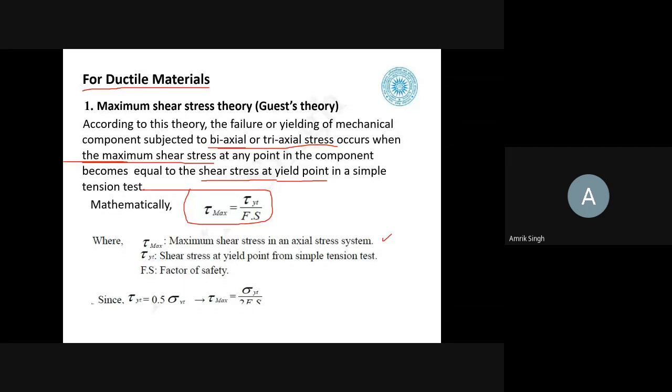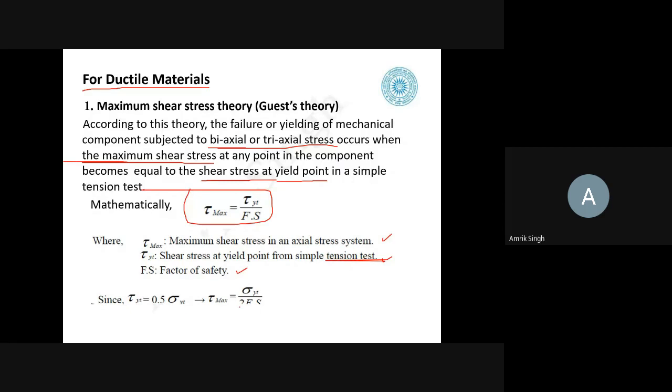Tau yt is the shear stress at the yield point from the simple test, and factor of safety Fs. So since tau yt is equal to 0.5 of sigma yt, that is the maximum.